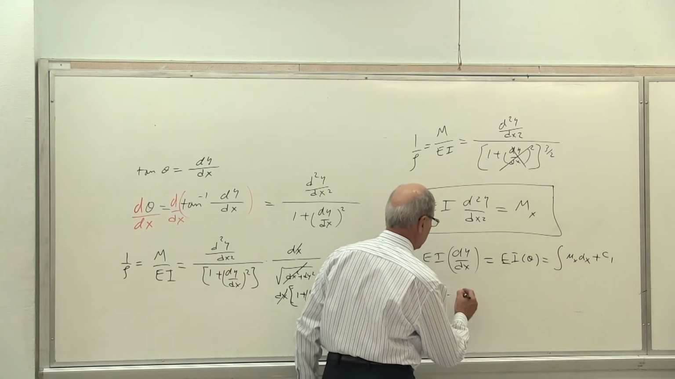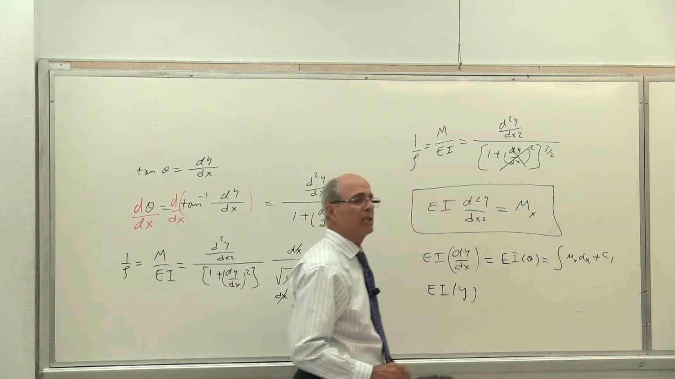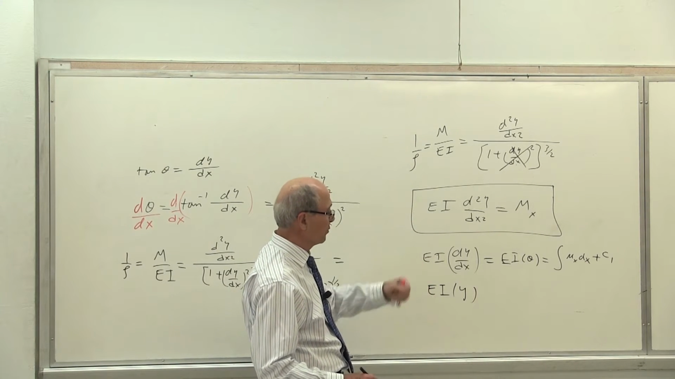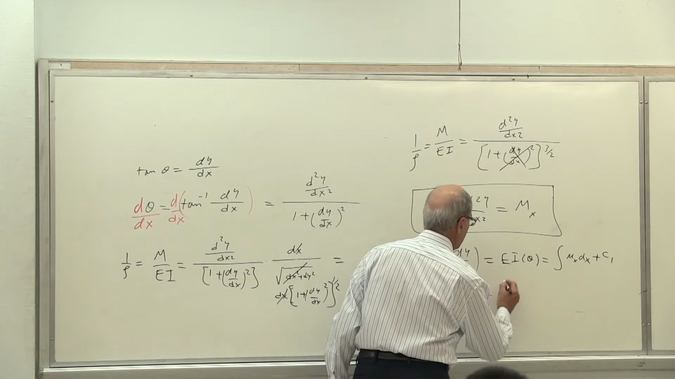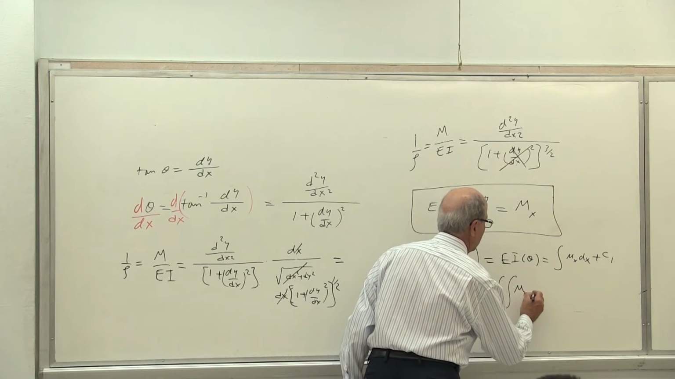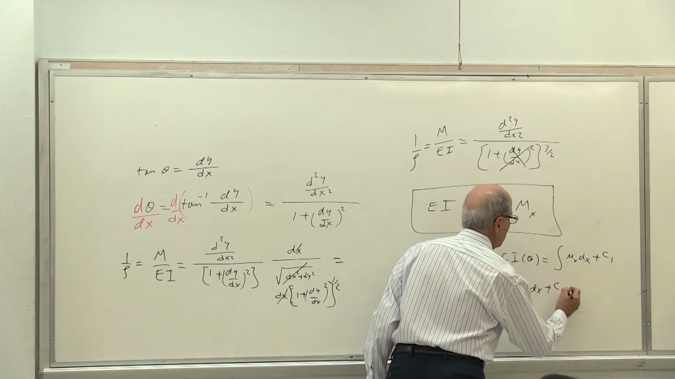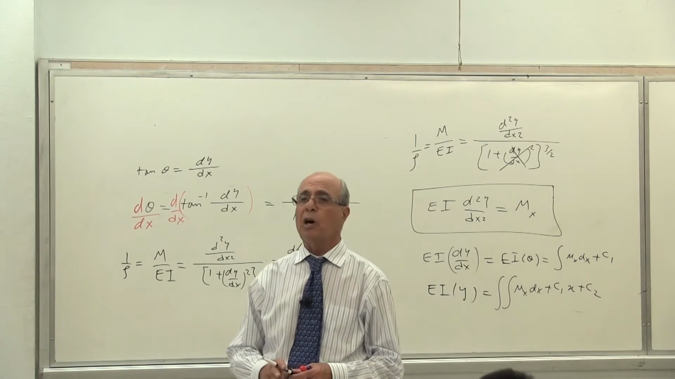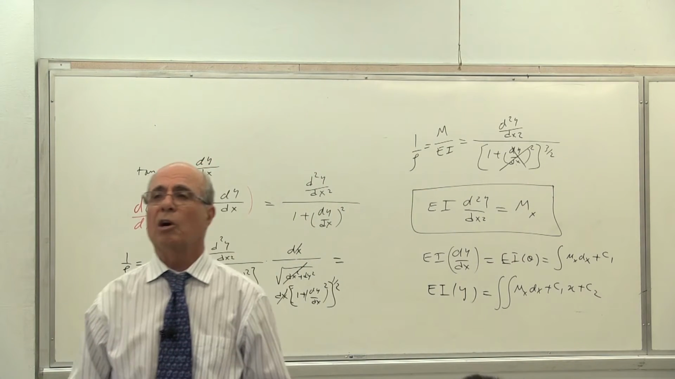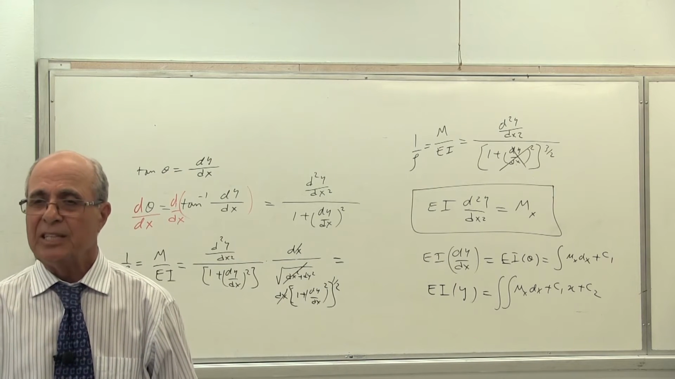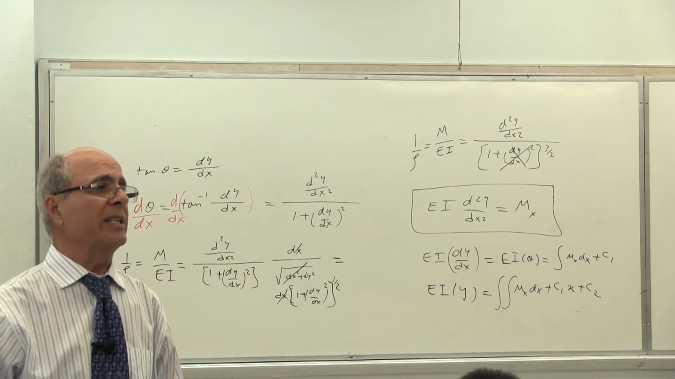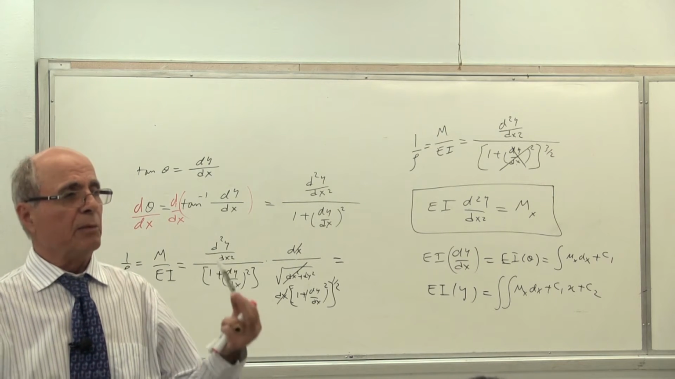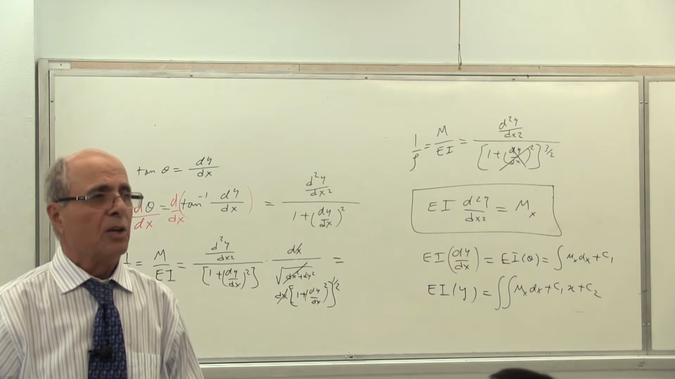The second integral will give me y as a function of x. Because this is double prime, this is 1 prime, and this is y itself, equal to the double integral of mx dx plus c1x plus c2. C1 and C2 are the constants of integration. Like any other differential equation, they have to be evaluated by what we call the initial condition.